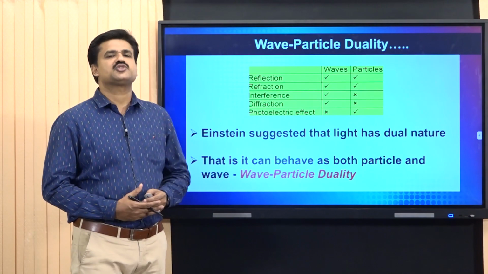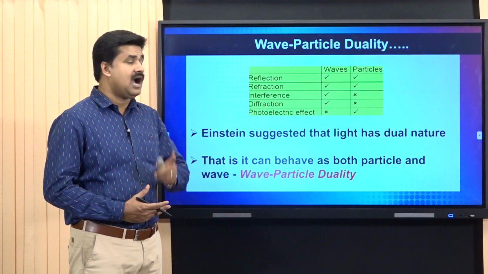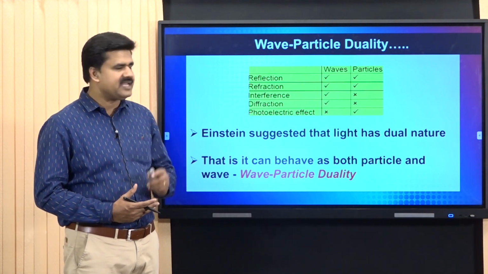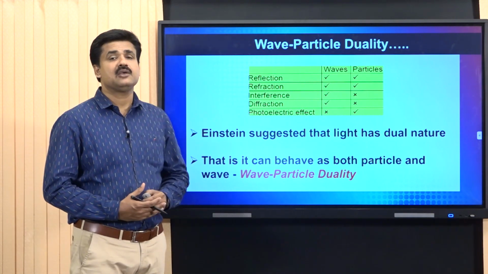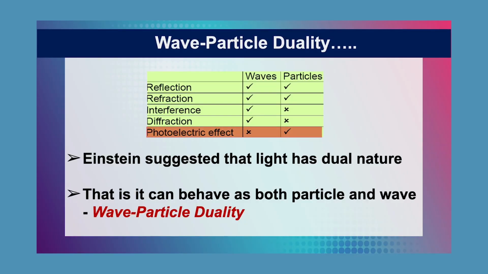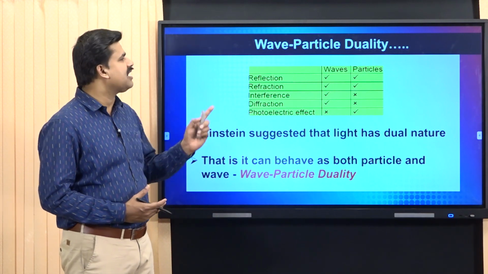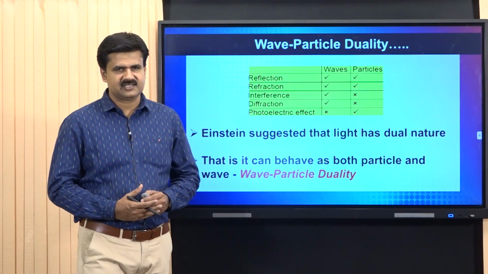Another phenomenon shown by light is diffraction. Diffraction can also be explained based on the wave property of light. Moving on to the photoelectric effect, that can be clearly explained by the particle nature of light.